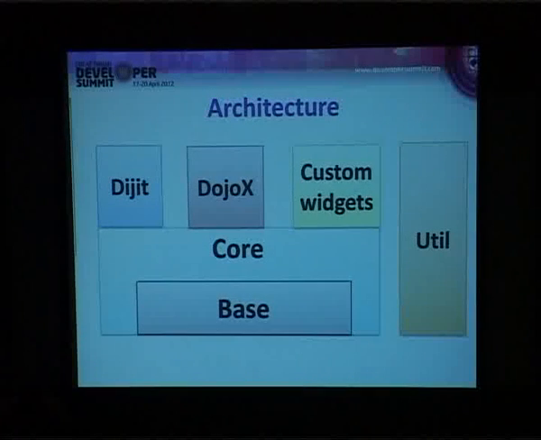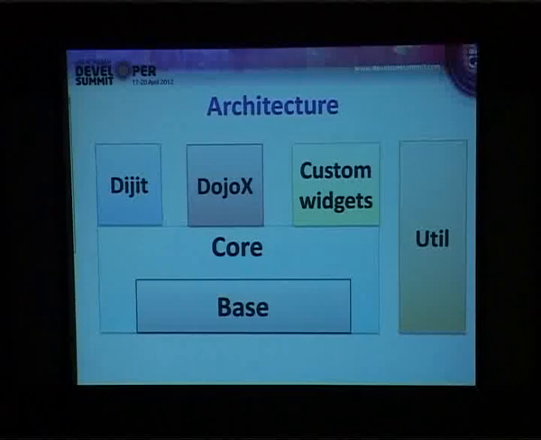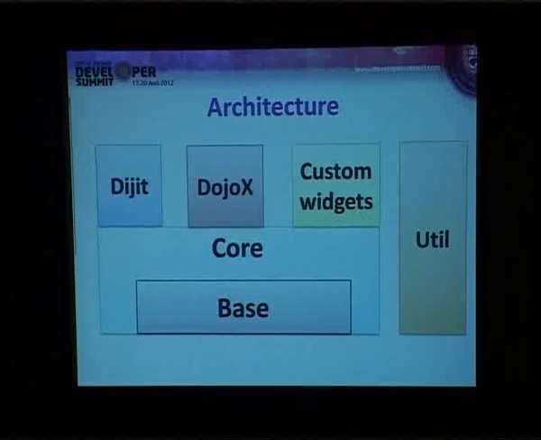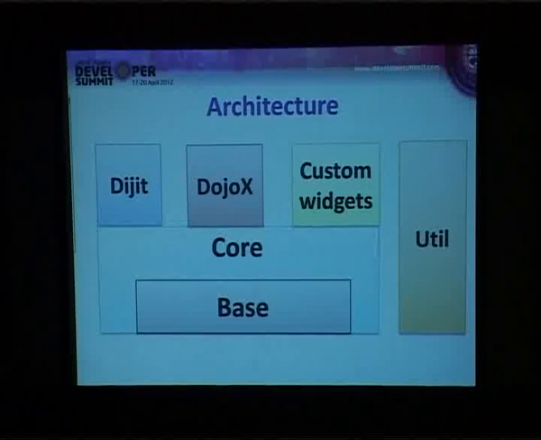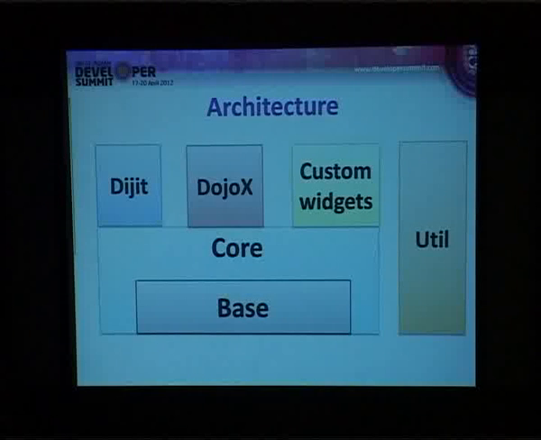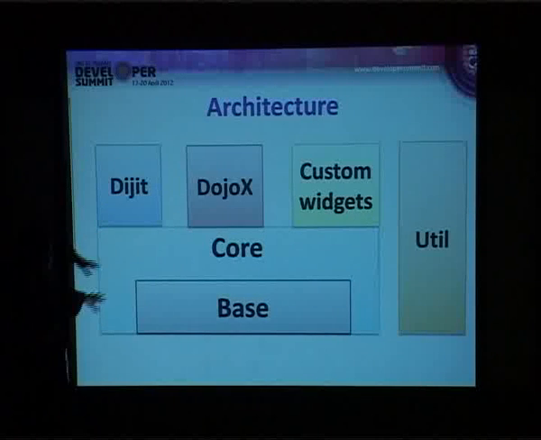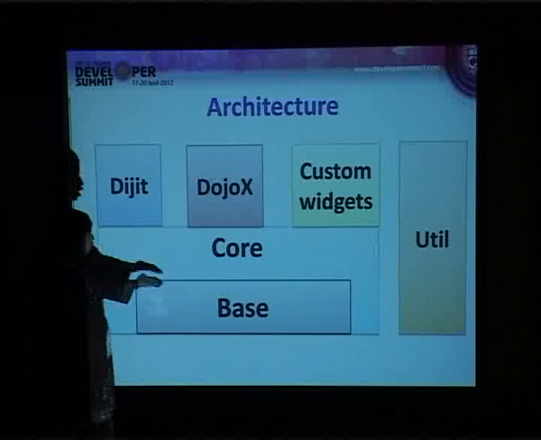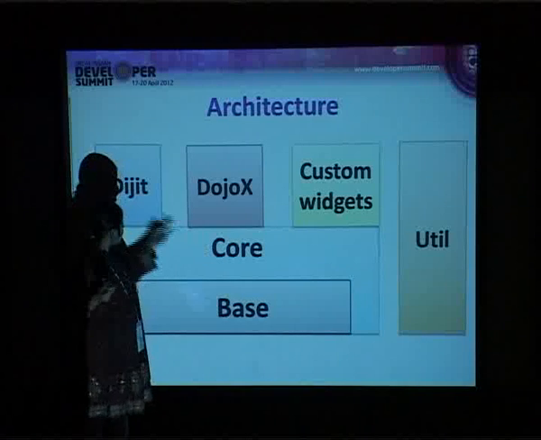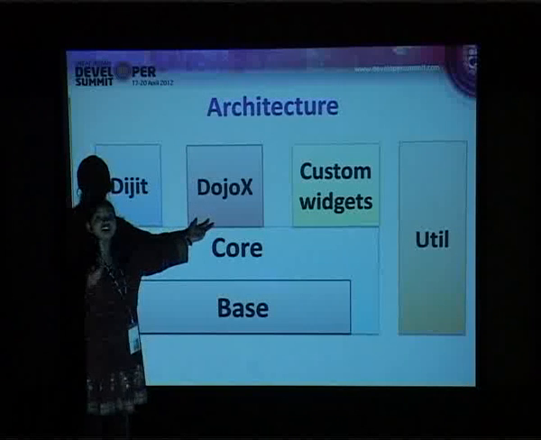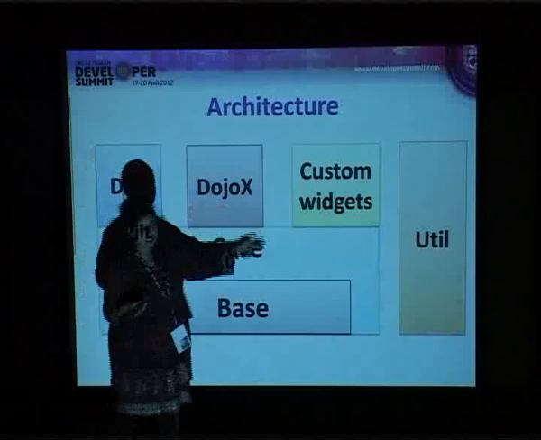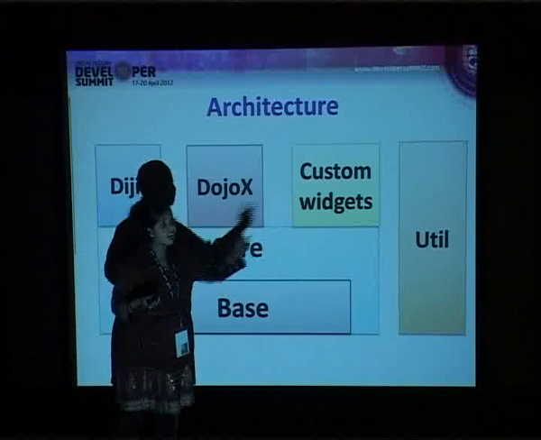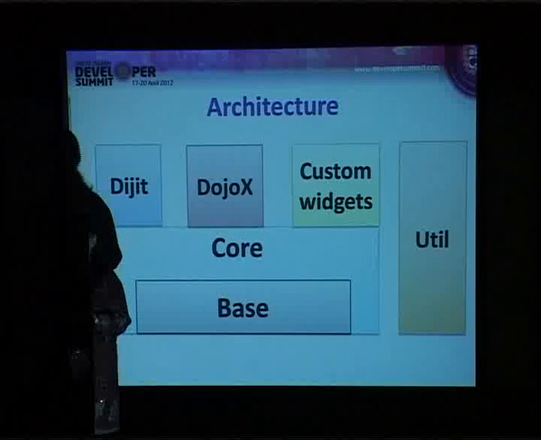So all those things are modularized, and it is like a typical object-oriented application or framework, giving you access to everything using an object. If you compare jQuery and Dojo, jQuery is more functional, whereas Dojo comes with more support for object-oriented nature. You have something called Dojo base, which is your dojo.js, the base folder, and on top of it sits the core. Then you have Dijit and DojoX, and if you develop a custom widget, even that sits on the core of Dojo. And then you have util in case you download the source version of Dojo.